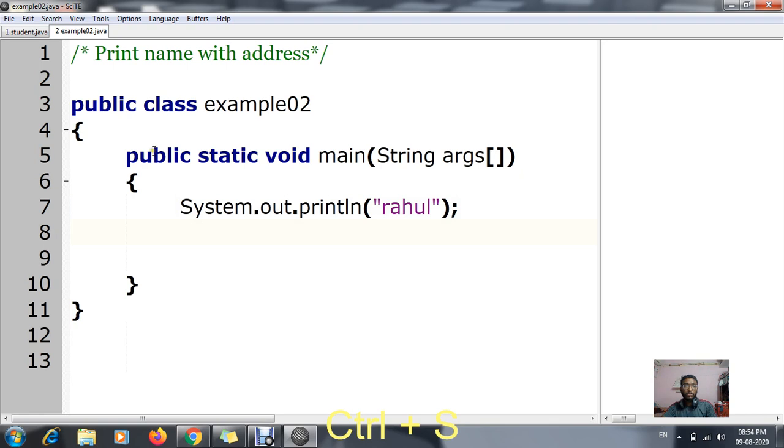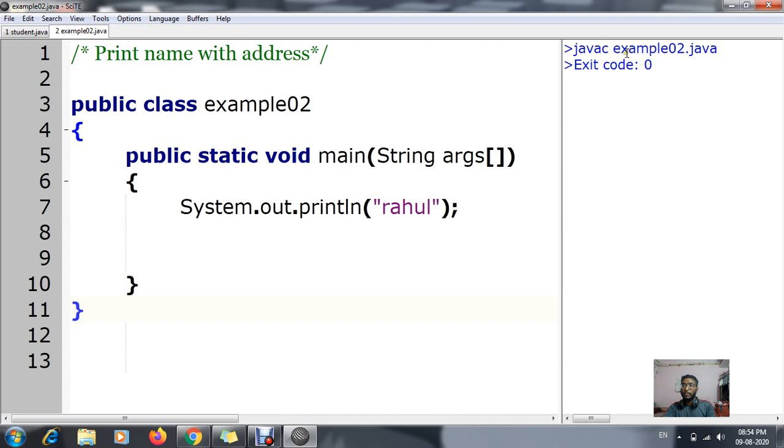Now what I am going to do: System.out.println Rahul. That means according to this input, my output will be just Rahul. That's it. Now this block has been closed, and over here the first block has also been closed. Now for compiling it, go to Tools, Compile.